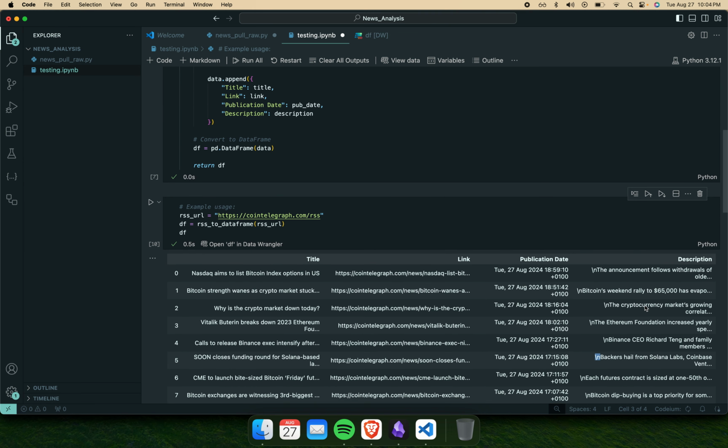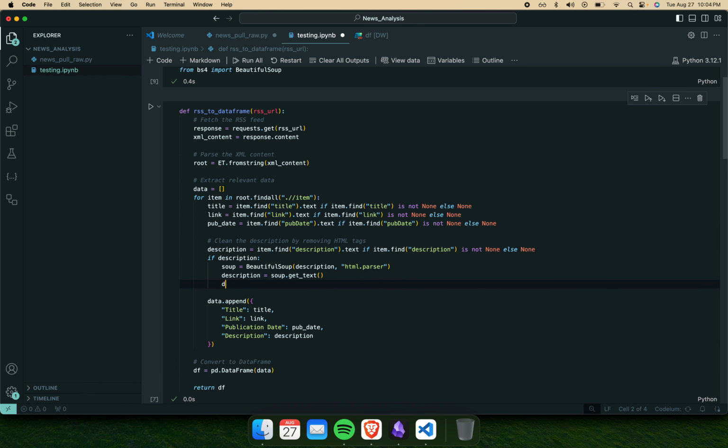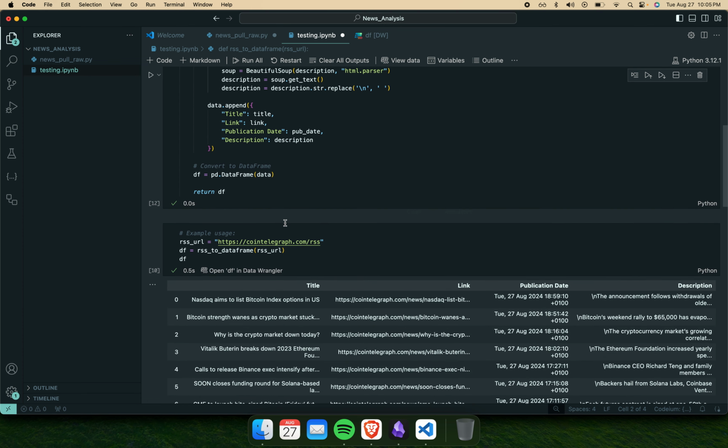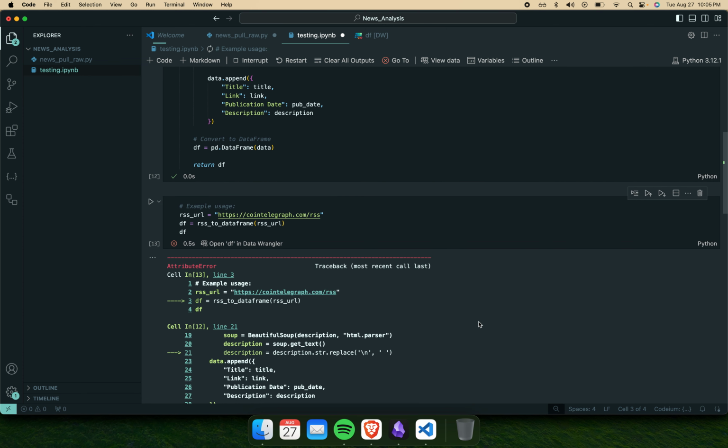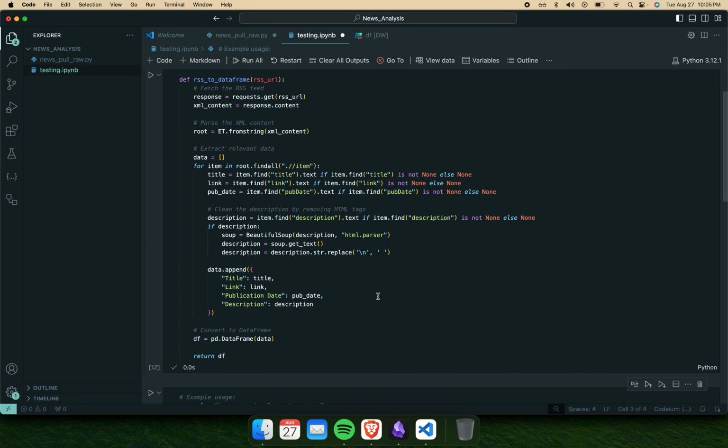So now we have this \n. So I guess what we can do, description is equal to description.string.replace, and we're going to replace this with a blank. Let's update this function. And why doesn't this work?